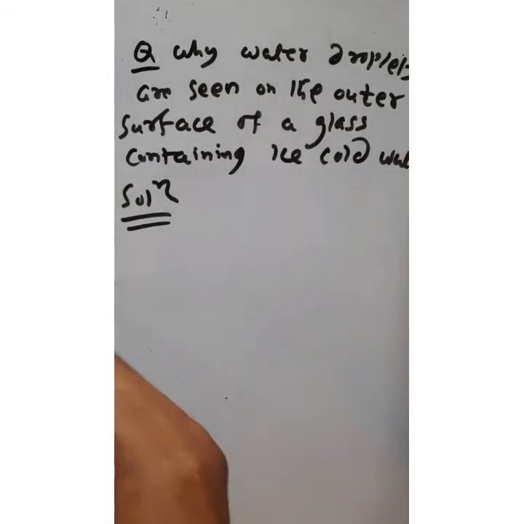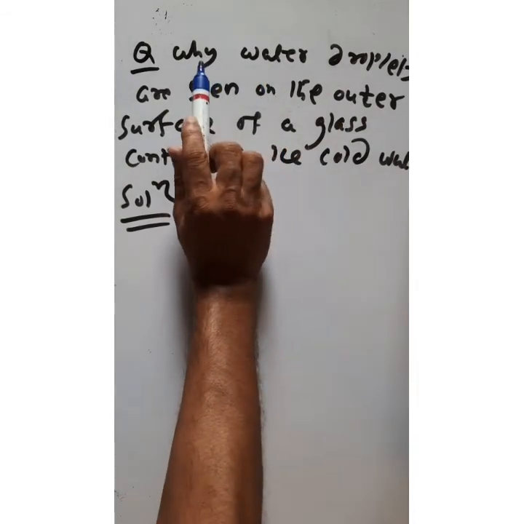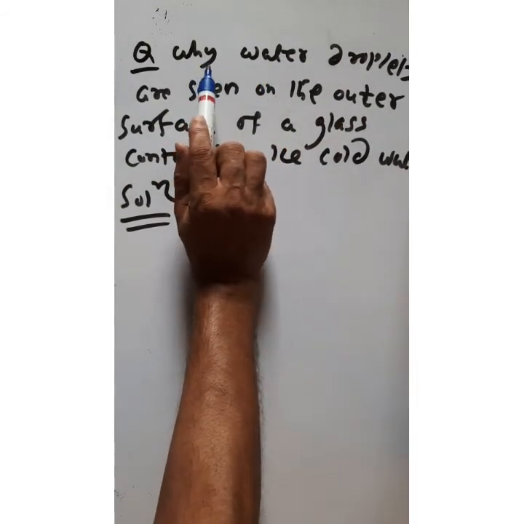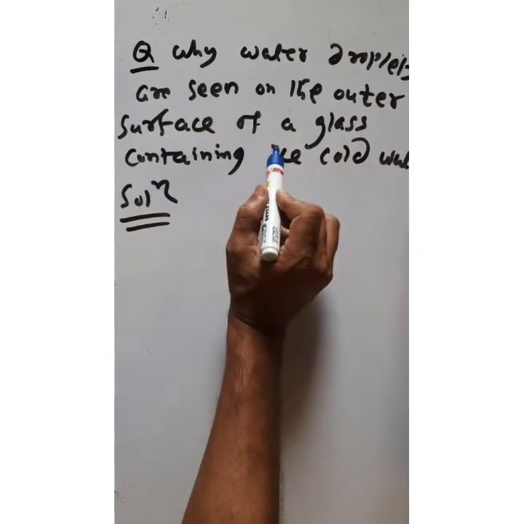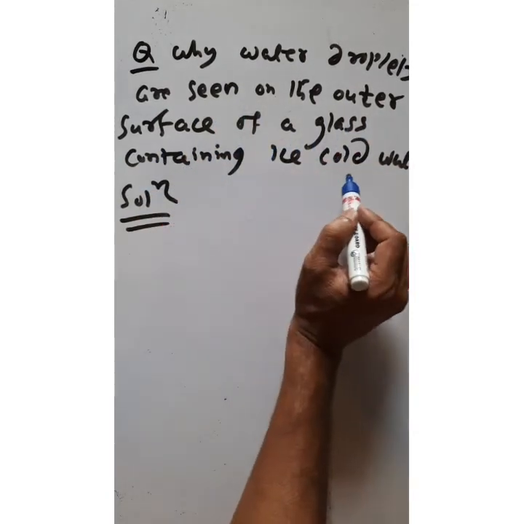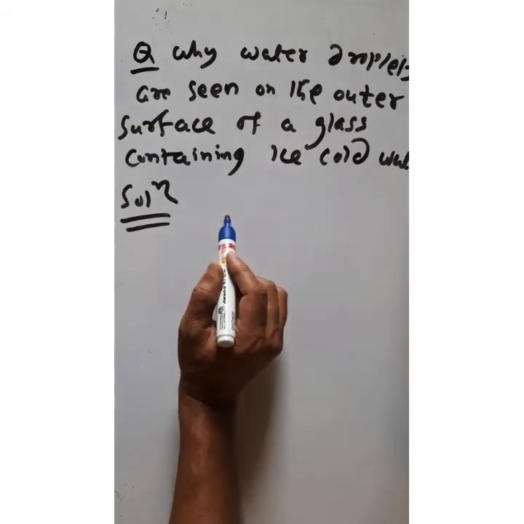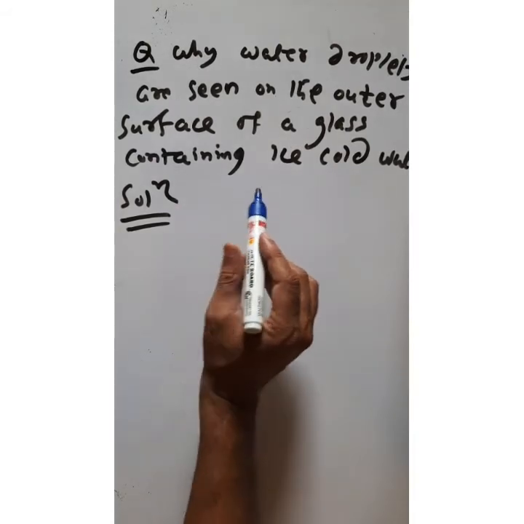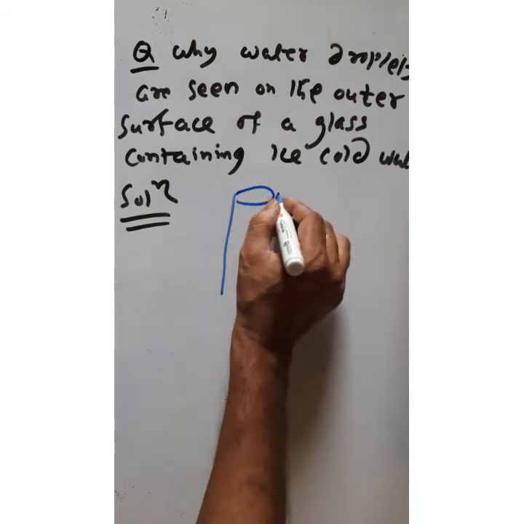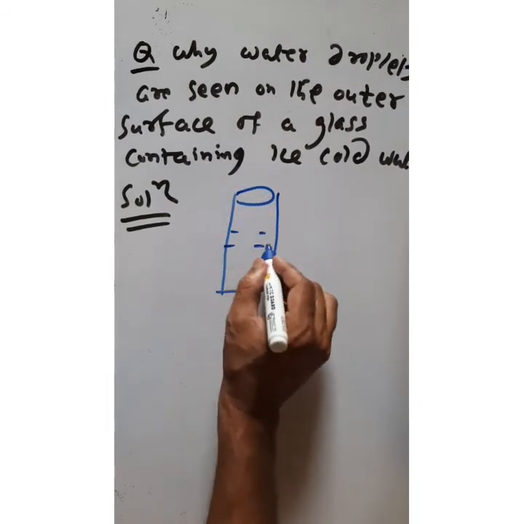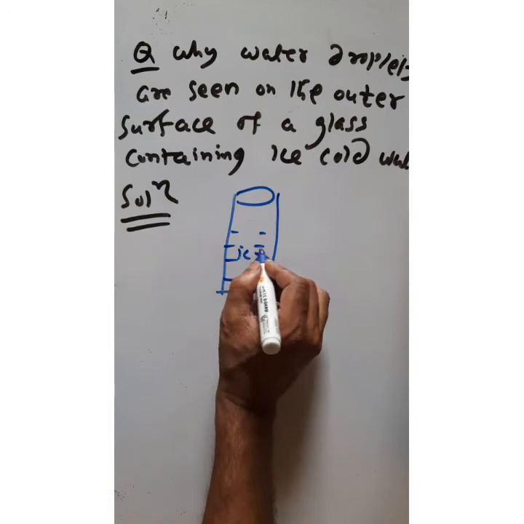So next application, this is also a practical application you have observed: why are water droplets seen on the outer surface of a glass containing ice cooled water? Suppose this is a container, and this container contains ice cooled water.